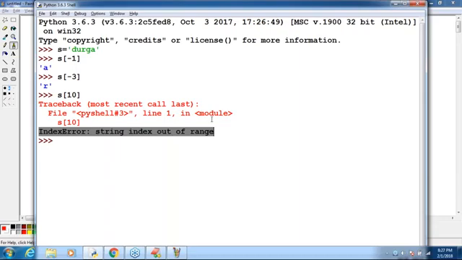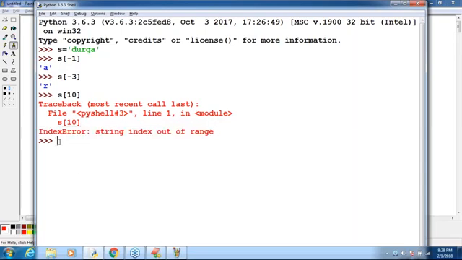Don't use Java related terminology; first leave Java. We are learning Python. So here S of 10 gives index error, string index out of range.